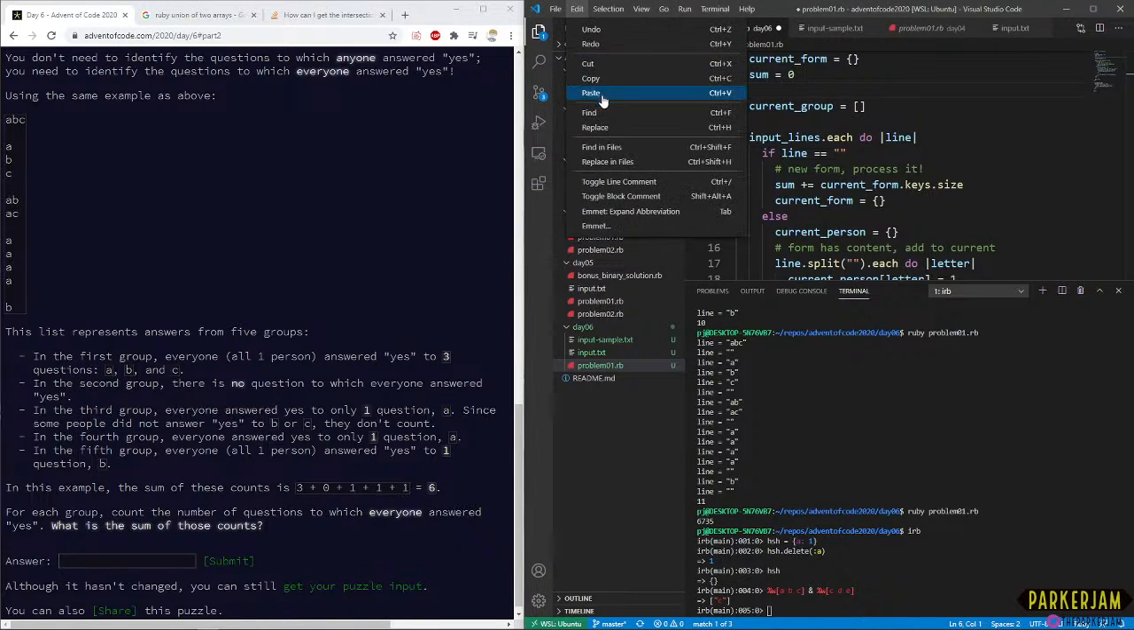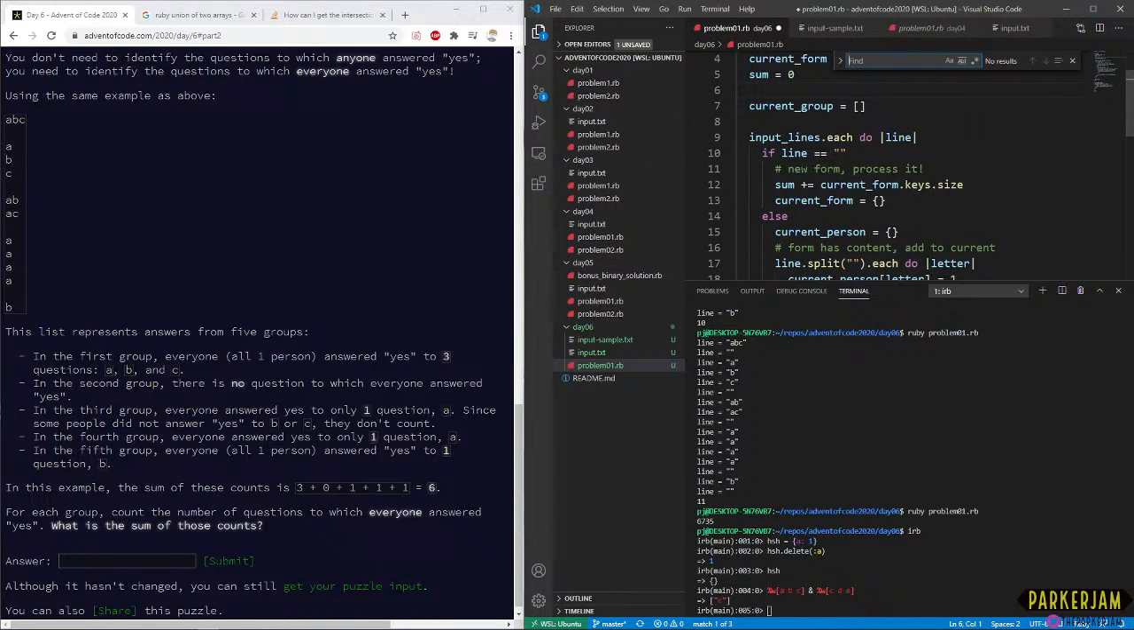I need to fix my Vim key bindings because it's overriding my Control F. And actually, I don't want Vim's search. I just want to have Visual Studio Code's search here. Okay.